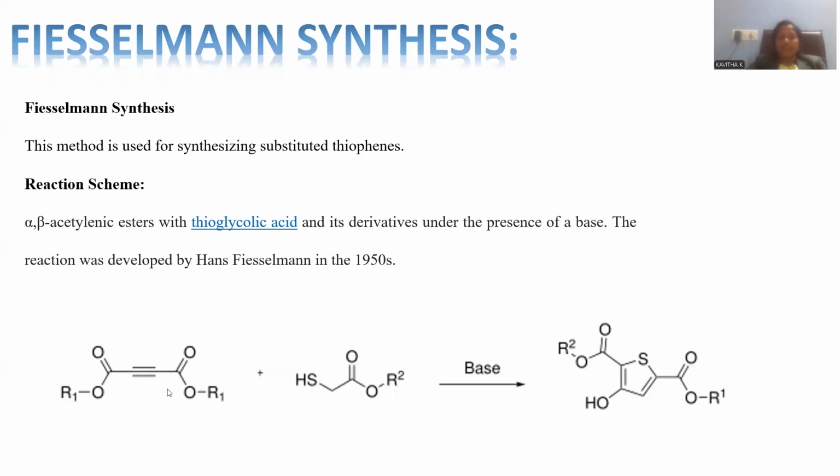The alpha,beta-acetylenic ester is the starting material there, and it can be treated with thioglycolic acid. This is called thioglycolic acid. Thioglycolic acid will be treated with this acetylenic compound in the presence of alkaline conditions. The base is used to facilitate the reaction, giving rise to a substituted thiophene as the final product. The reaction was initially invented in the 1950s by the scientist called Hans Fiesselmann. So the name is dedicated to the scientist: Fiesselmann synthesis, right? He invented the new route for the synthesis.